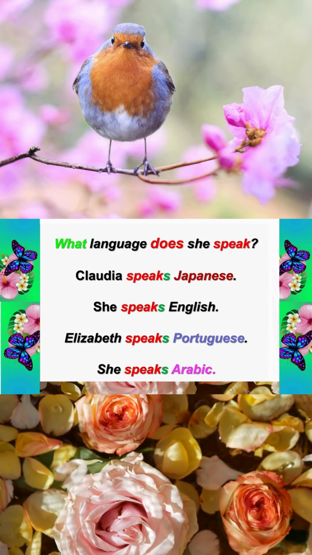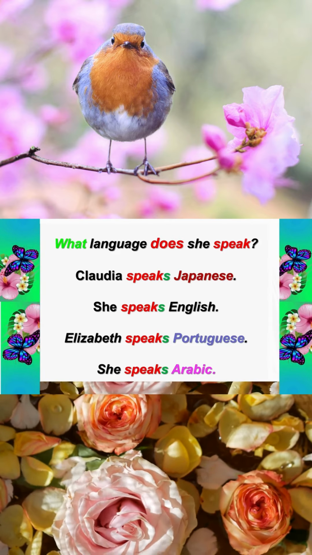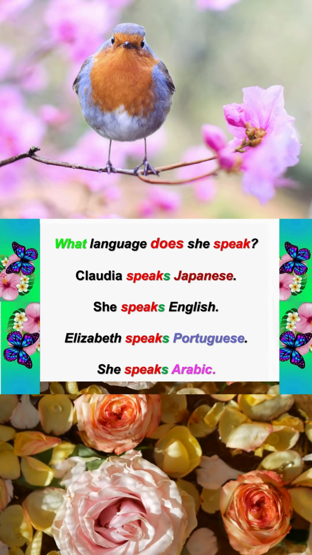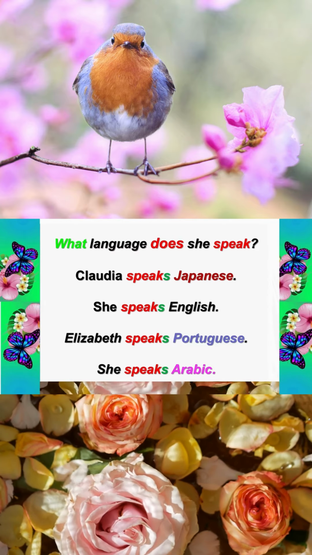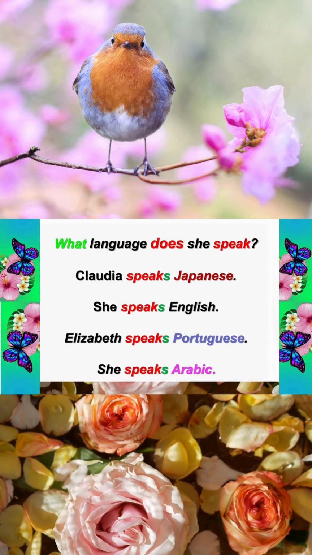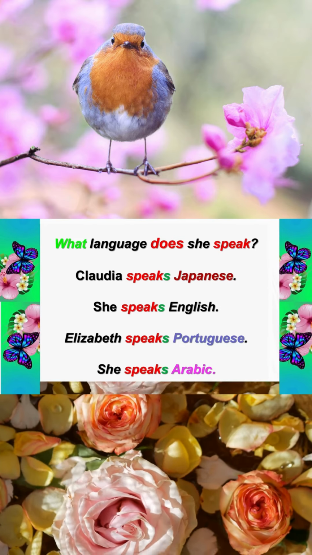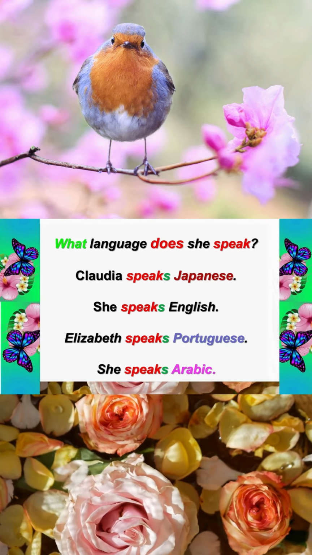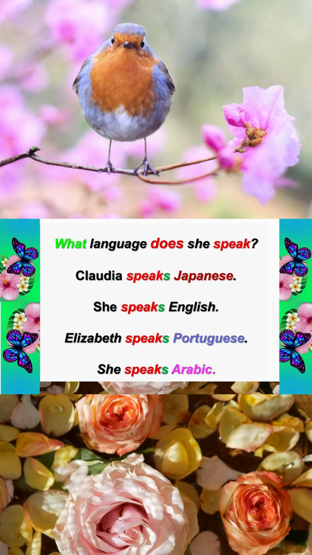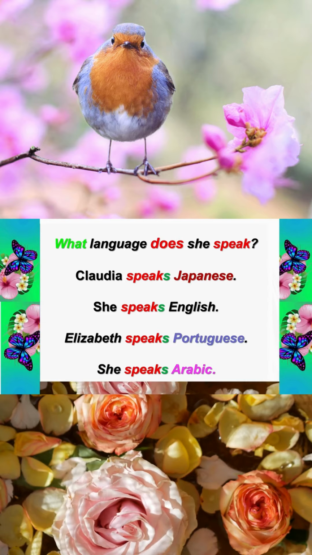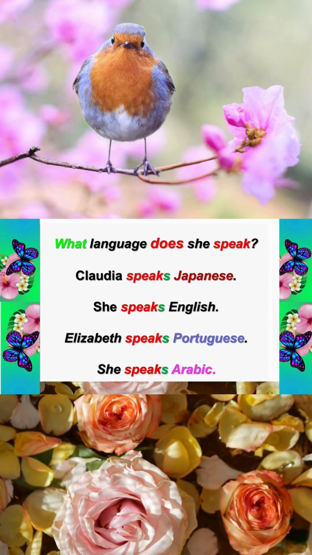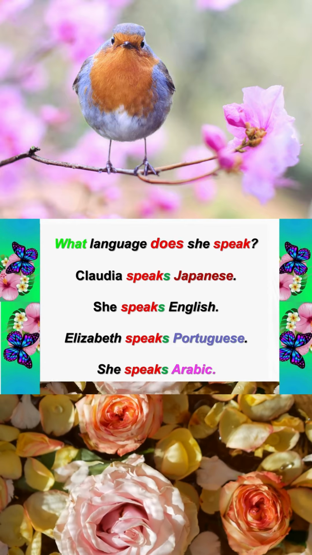If you write "Claudia speak Japanese," it's not correct. So: Claudia speaks Japanese. She speaks English. Elizabeth speaks Portuguese. She speaks Arabic. So from this slide and the previous slide, we noticed that with he or she, or a man or a woman, the verb must take an S. This is what you should learn from this lesson. So in present simple, with he, she, and with a person, a man or a woman, the verb must take an S.